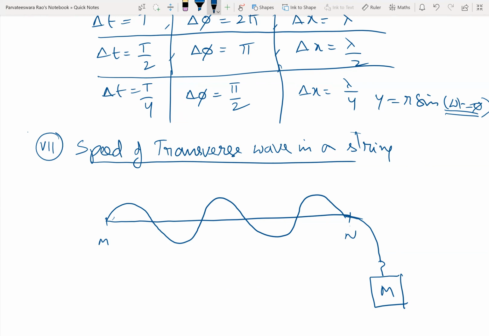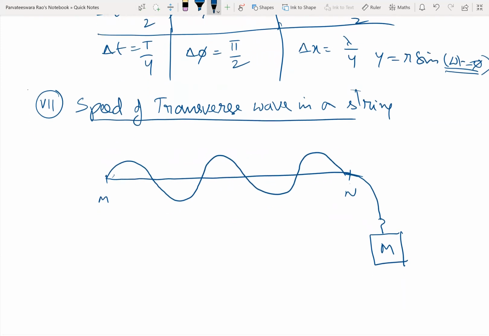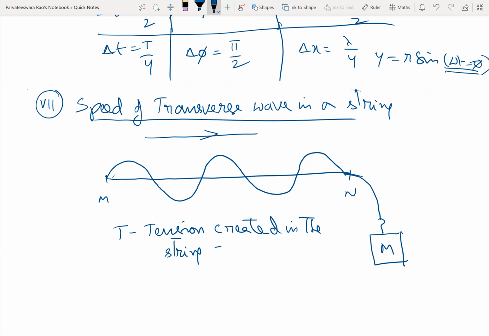So a progressive transverse wave is produced. Now, this is how the wave is advancing in the medium. In this, T stands for the tension created in the string. Of course, that will be equal to the load attached, and V is the speed of the transverse wave.